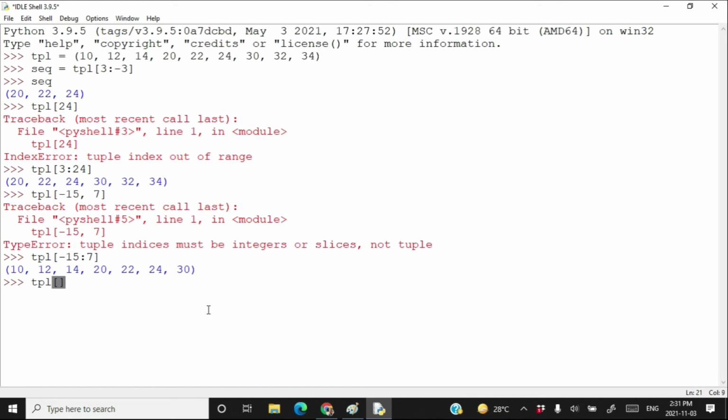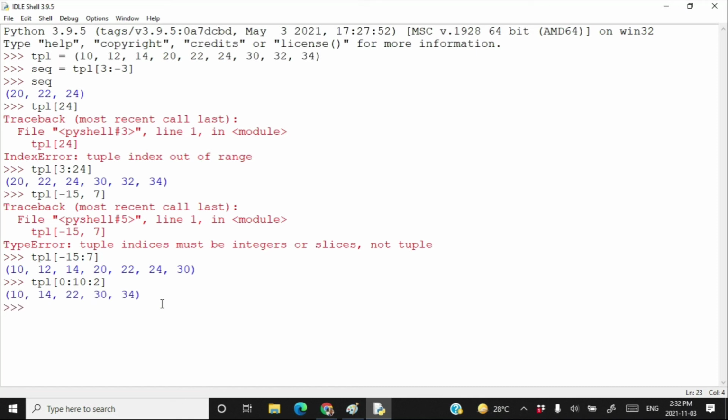TPL, start from the index number 0, go up to index number 10 minus 1, that is 9, and you should jump 2 elements at a time. So start from 0, then take 14, then take 22, and up to where you can go. 0, 1, 2, 3, 4, 5, 6, 7, 8. So you can go up to last because the last index is 10 and we have less number of index available here. So start from 0, then take 14, then take 22, then take 30 and then take 34.